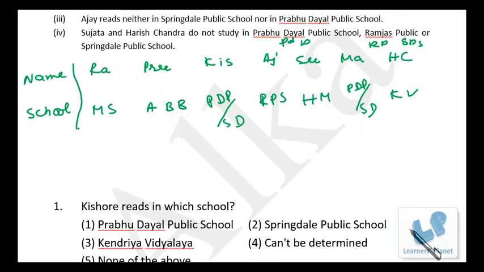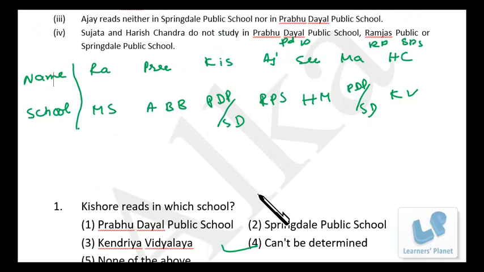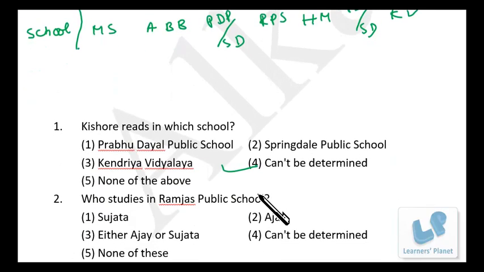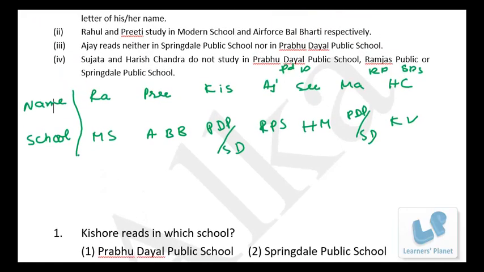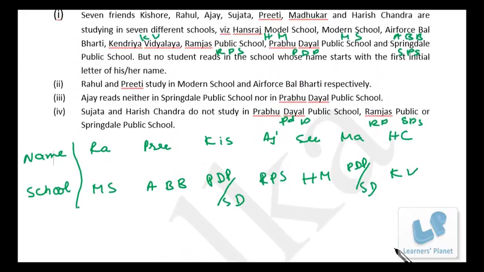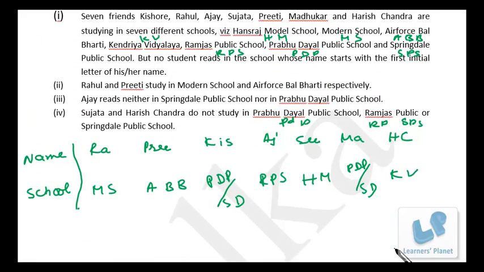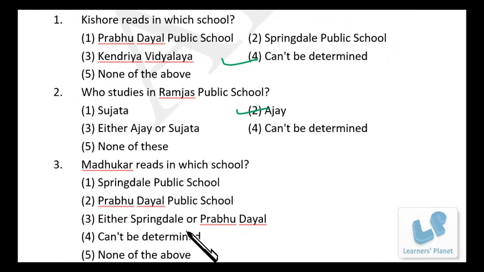Kishore reads in which school? So that is PDP or SPS. So it cannot be determined. Who studies in Ramjas Public School? So RPS, Ajay. Madhukar reads in which school? Madhukar, PDP or SPS, once again cannot be determined. Either Springdale or Prabhudayal.